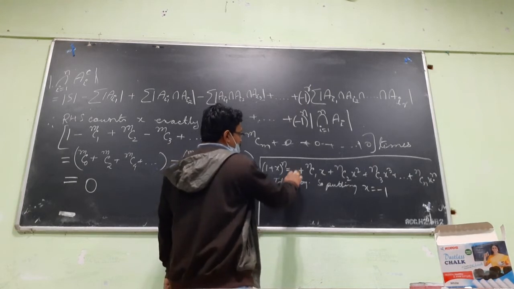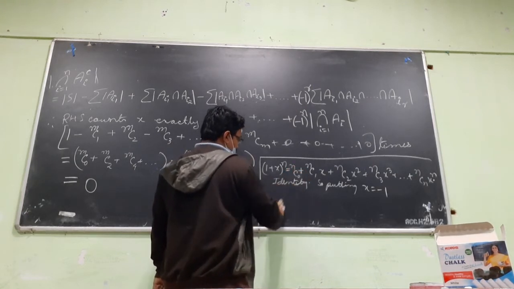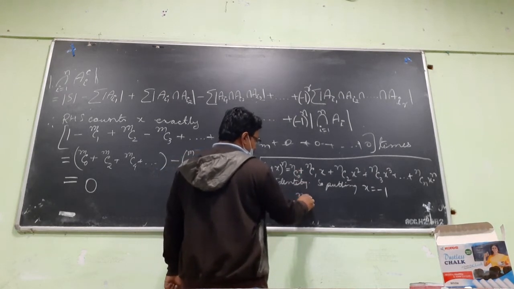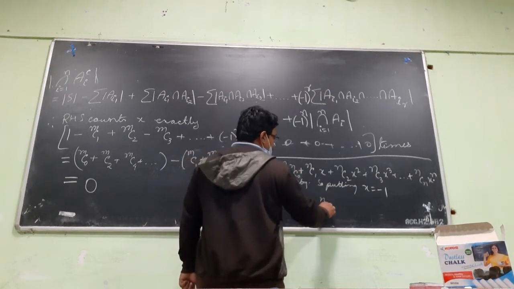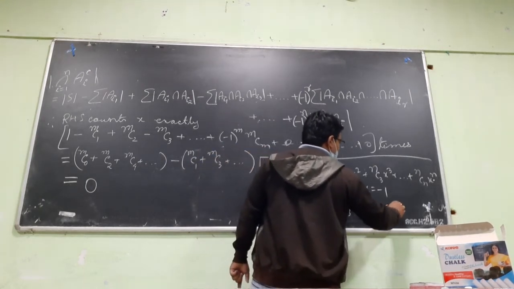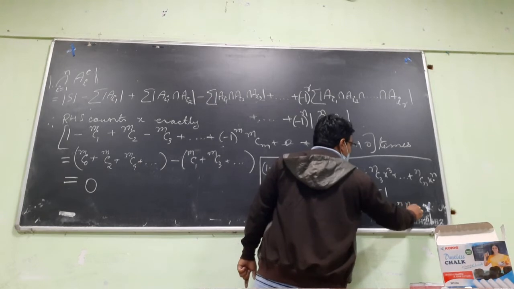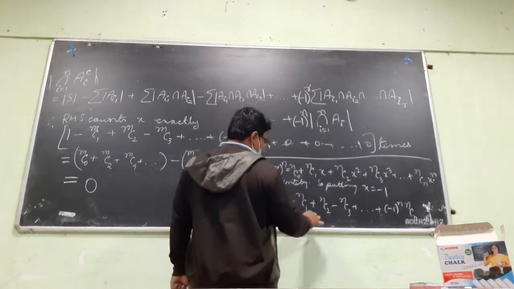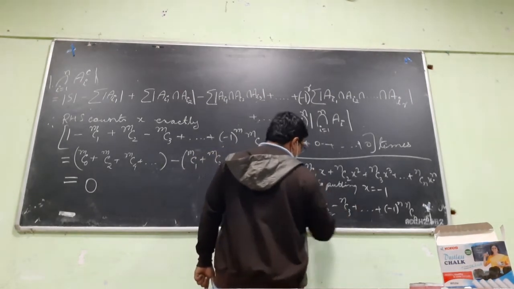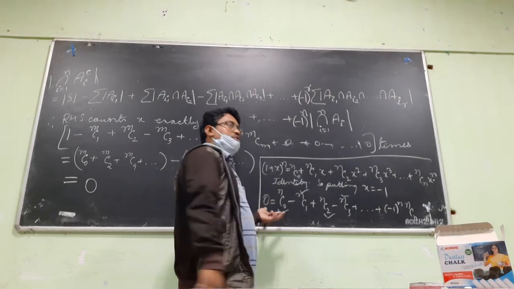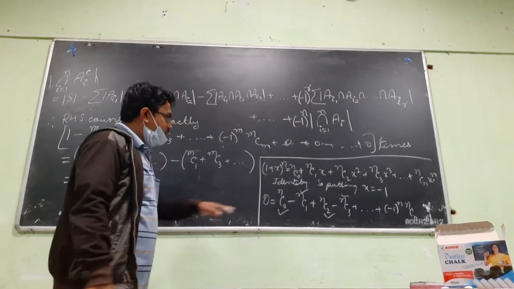This one is nc0, so I can write nc0 minus nc1 plus nc2 minus nc3 plus minus 1 to the power n into ncn. Now collect the odd coefficients together and the even together. So this sum is actually 0. But you have to make sure that all terms are there.